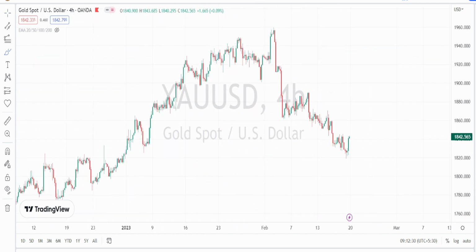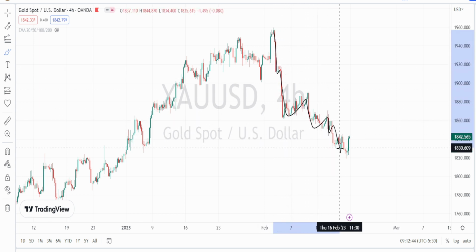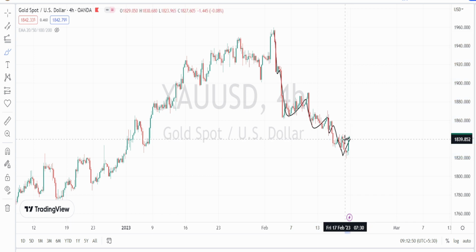I am in the 4 hours time frame of gold US dollar currency pairs. When we look at the current price action in gold, we can clearly notice that it is still in a very strong bearish trend, and after testing the support level of 1818, we have noticed a price action to bounce back on the bullish side retracement. Whether this is going to be a retracement or a sign of a bullish trend reversal, we'll have to do the analysis and find it out.